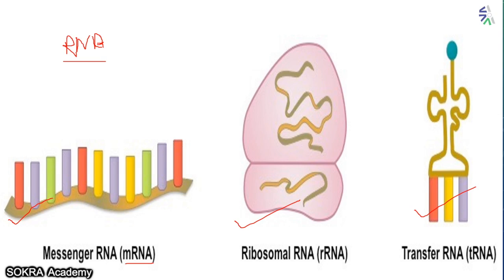Then the next is rRNA. rRNA is ribosomal RNA. Now why is it called ribosomal RNA? Because it is present in ribosomes. Now this ribosome is present in the cytoplasm.